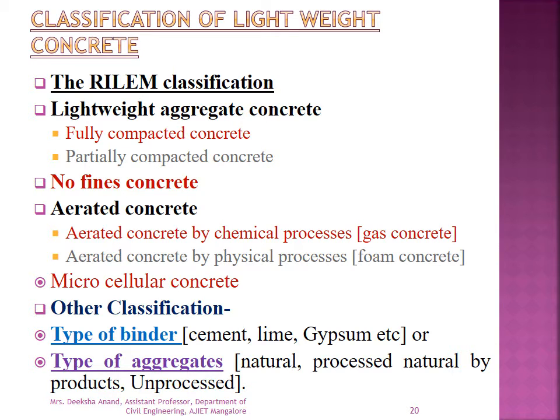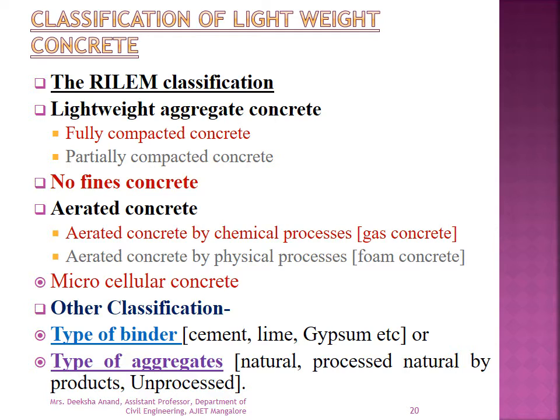What is the classification of lightweight concrete? Lightweight concrete can be classified into different types. First one, lightweight aggregate concrete. In that, again, there are two types: fully compacted concrete and partially compacted concrete.